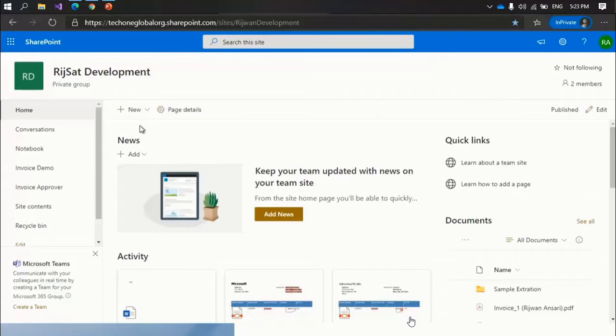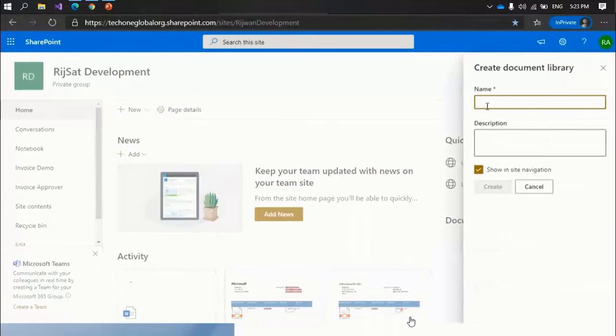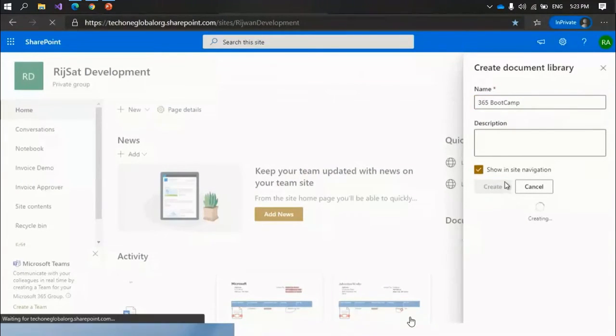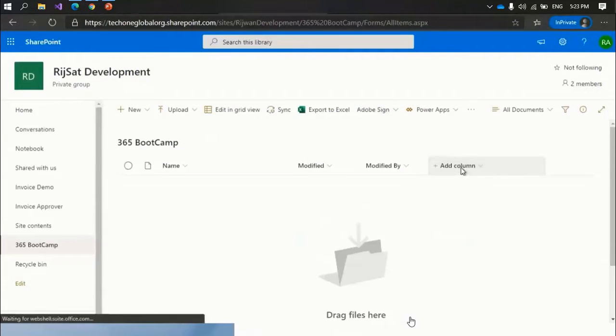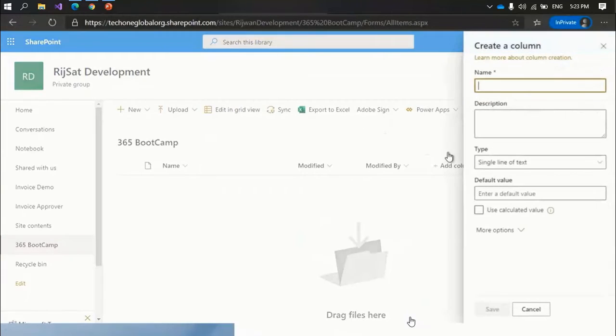This is our SharePoint demo site. Here I am going to add a document library. So here I am going to add a few fields.